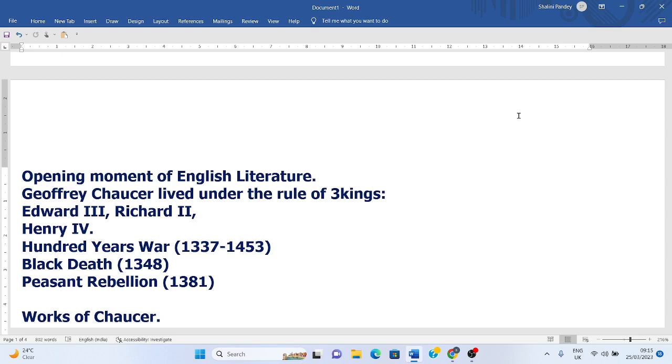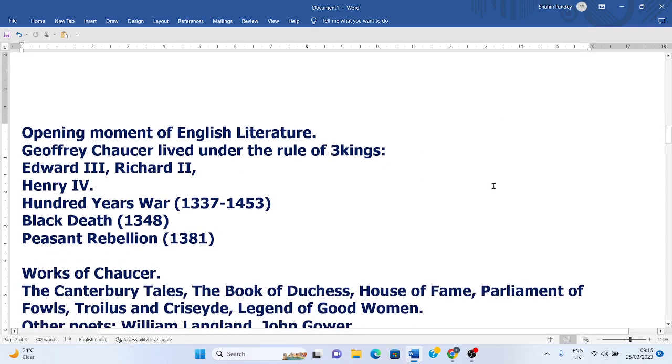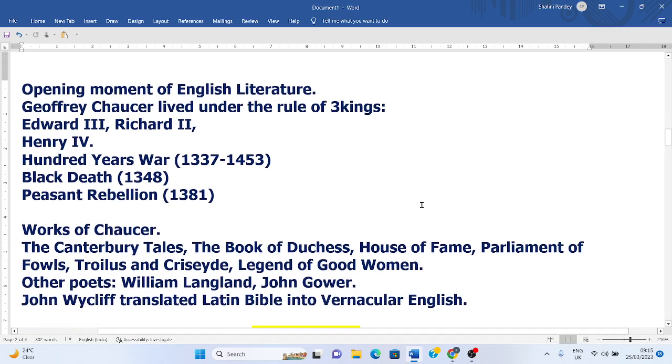The notable events which were very prominent during that age are the Hundred Years' War, which was a long fight between France and England. And during this age, the Black Death came, which is also called the bubonic plague because it was caused by black rats. And during this age, a very great rebellion was fought. That was the Peasants' Revolt, and Chaucer was the greatest writer of this age.